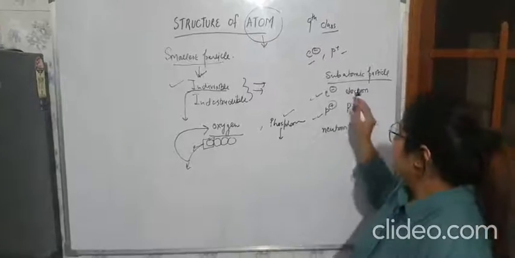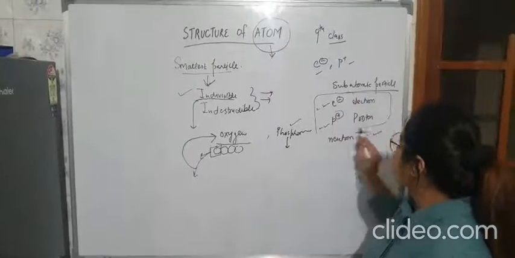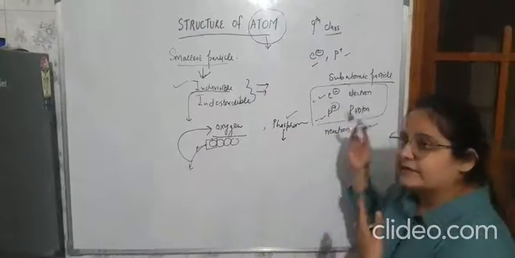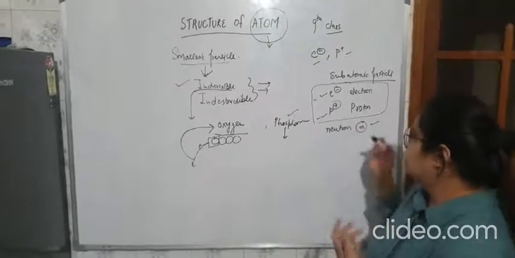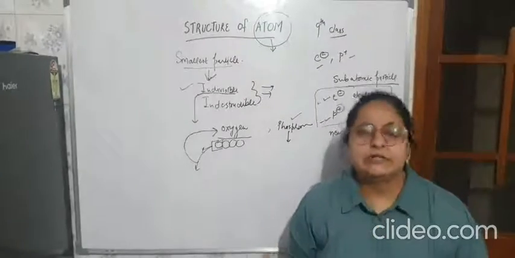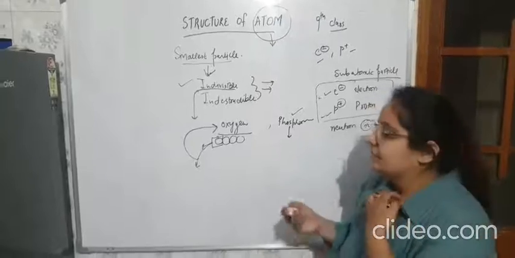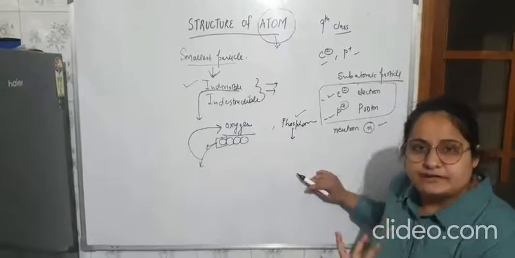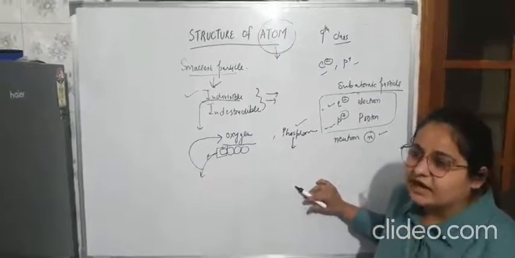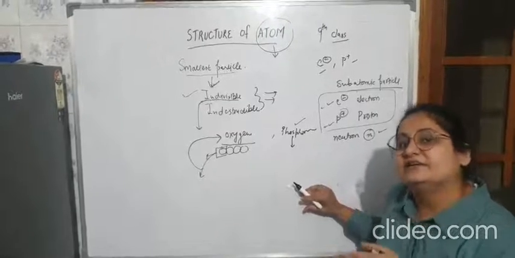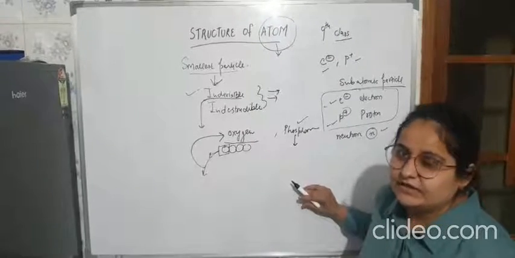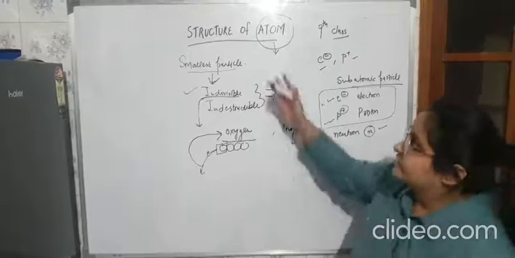Fine. So now the electron and proton have been discovered. Electron was discovered by J.J. Thomson, and proton was discovered by E. Goldstein. These two are the scientists. After the discovery of these subatomic particles, there is a major concern of how these subatomic particles are arranged in an atom. So this led to the discovery of the structure of an atom.